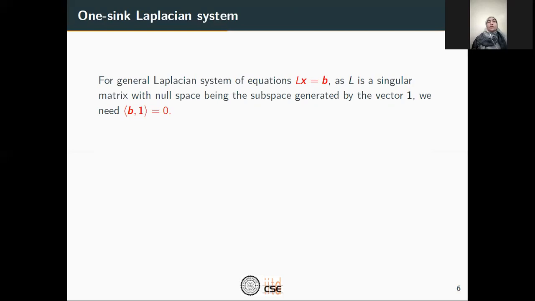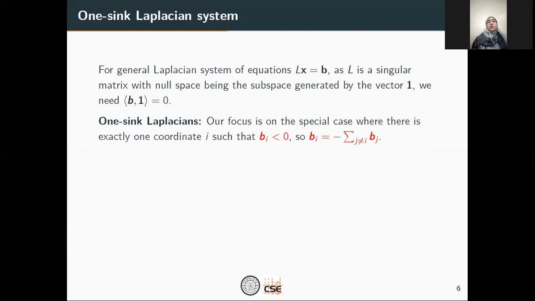However, the focus of our work will be on a special kind of Laplacian system, which we call the one-sink Laplacian system. In such Laplacian systems, we consider a case where there is exactly one coordinate of b which is negative, and as a result, that coordinate is equal to the negative of the sum of all other coordinates of the b vector.